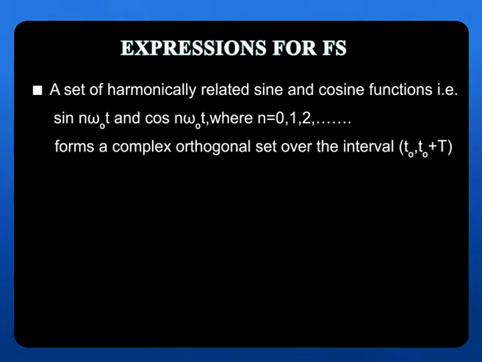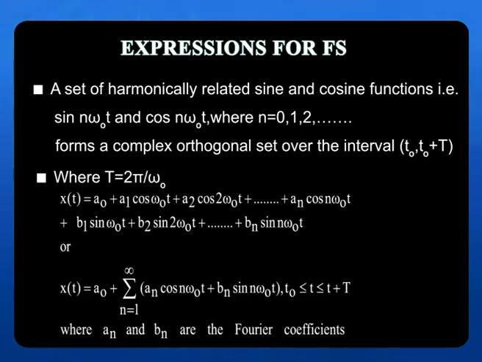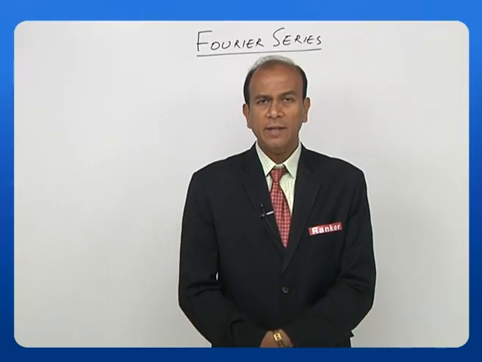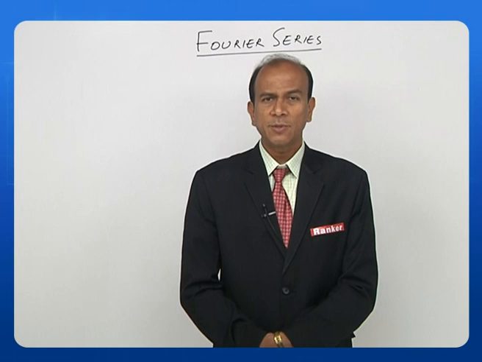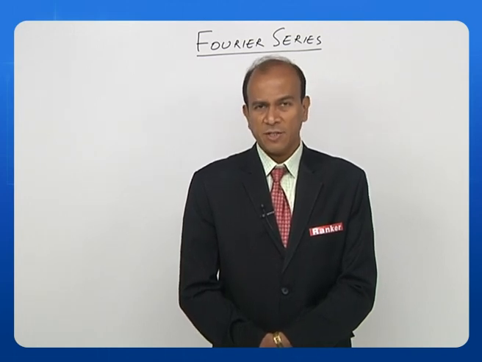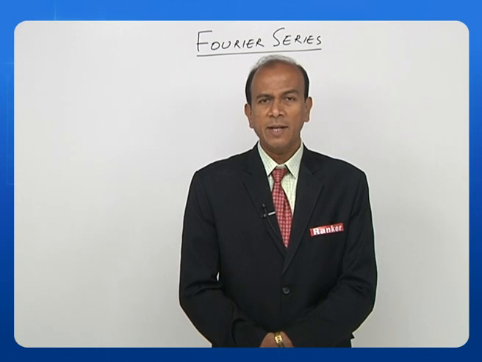Basically, a Fourier series is a set of harmonically related sine and cosine functions, that is sin n omega naught t and cos n omega naught t, where n is 0, 1, 2, and so on, which forms a complex orthogonal set over an interval t0 to t0 plus T, where T is given by 2 pi by omega naught. Okay, now let us see. X of t is basically written in terms of harmonically related sine and cosine functions. We use the letter a for the coefficients of the cosine function, and b for the coefficients of the sine function. It is an addition of harmonically related functions, isn't it?